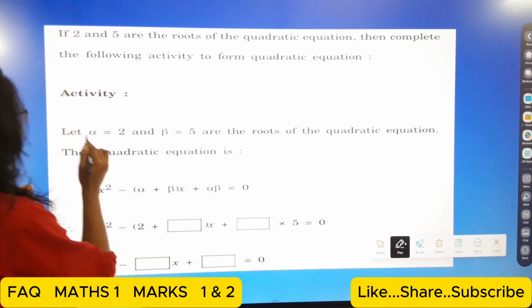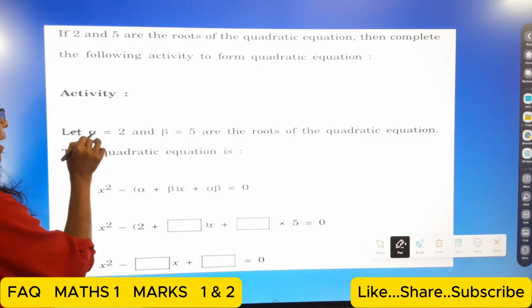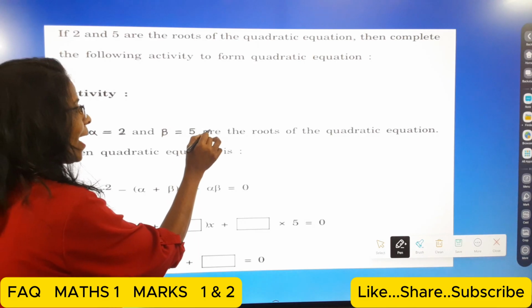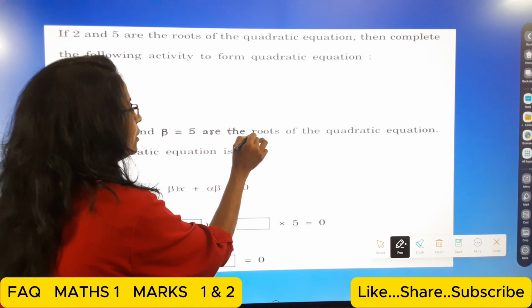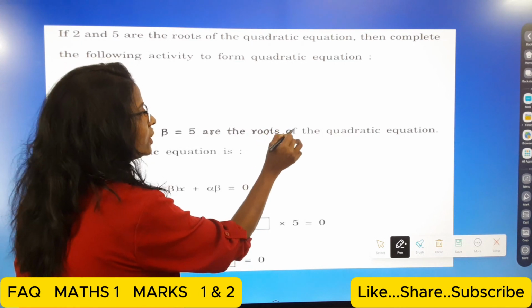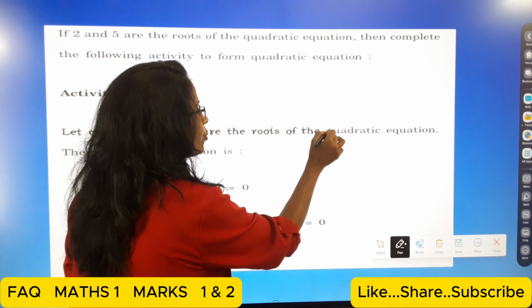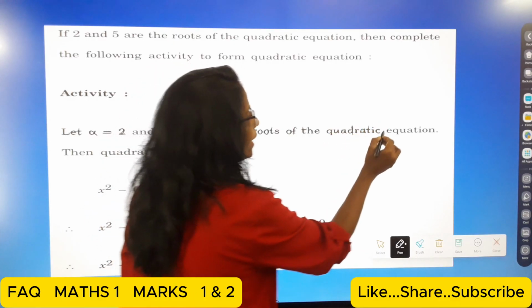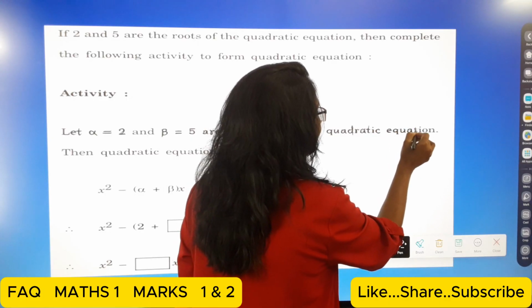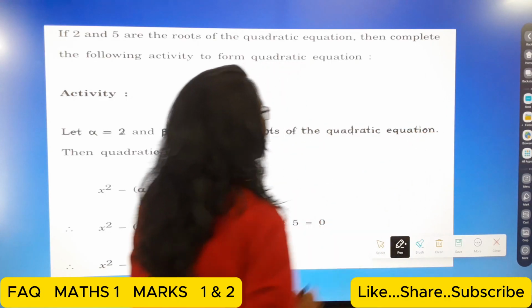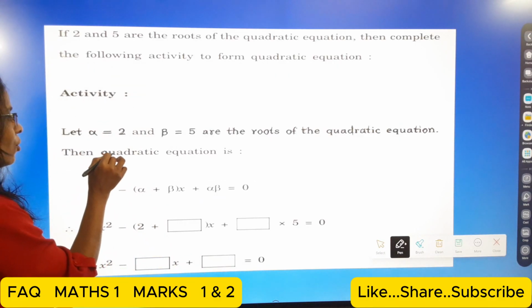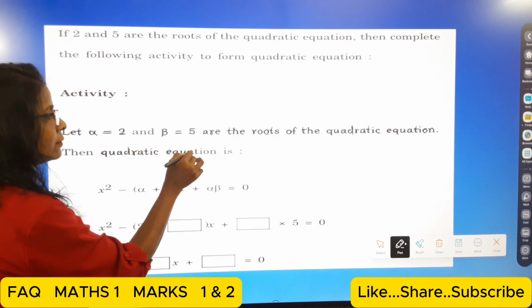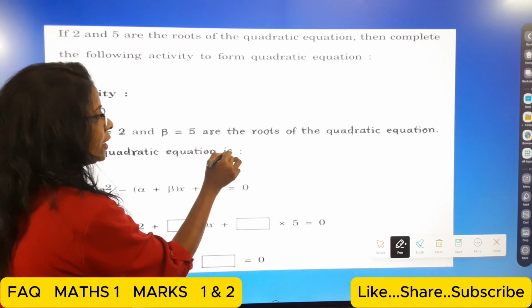Now in the activity, let alpha is equal to 2 and beta is equal to 5 be the roots of the quadratic equation. Then the quadratic equation is